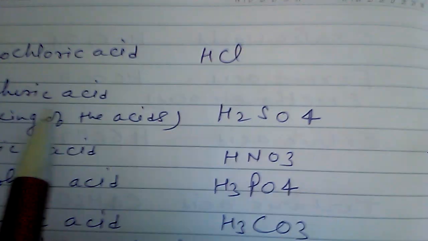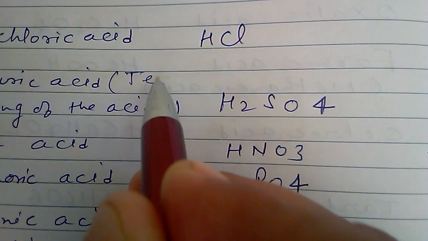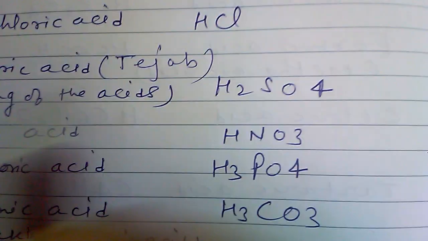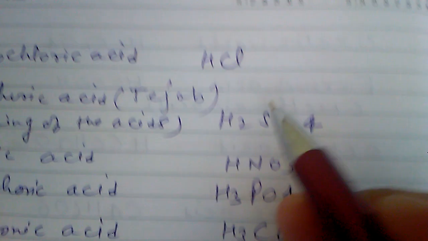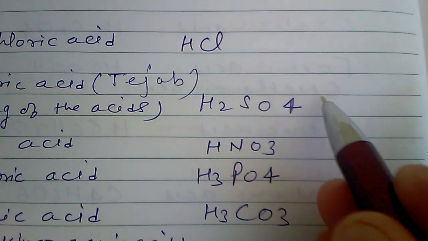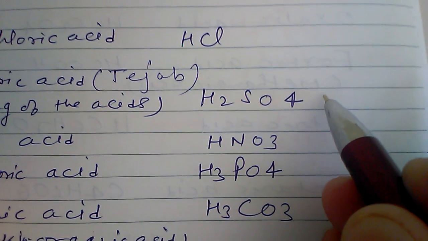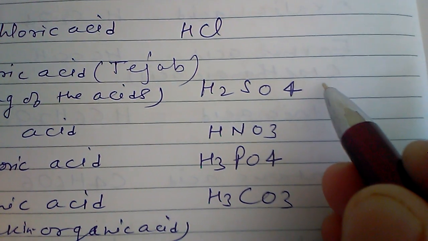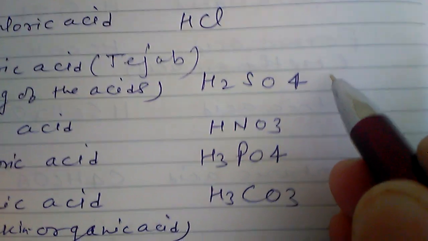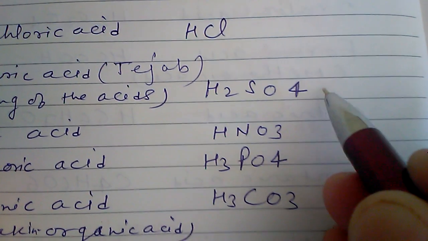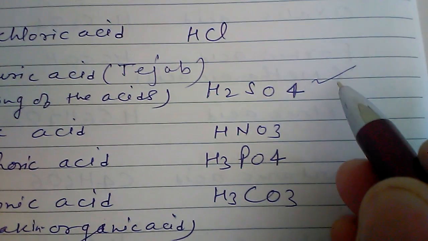This acid is also commonly called Tejab. And this acid is used in batteries. Which battery? Lead storage battery, that is used in your motor vehicles and inverter. In dilute form it is used, therefore it is also called battery acid.